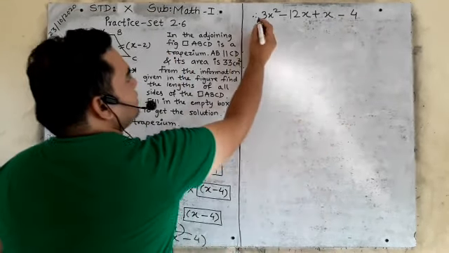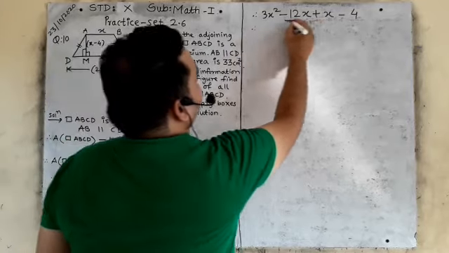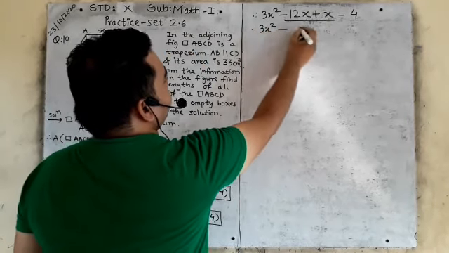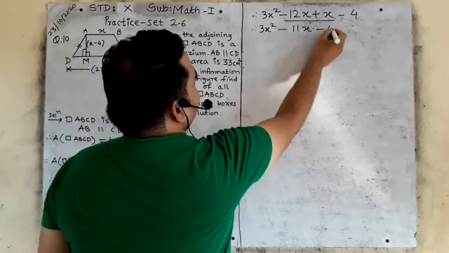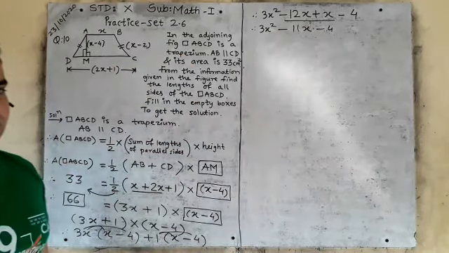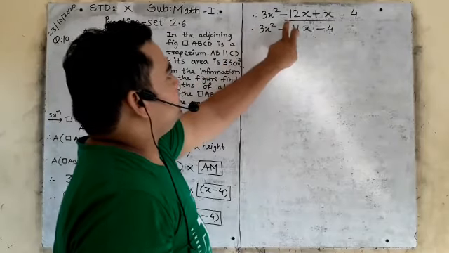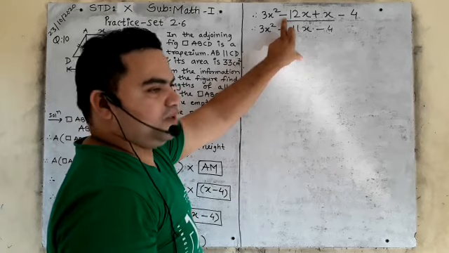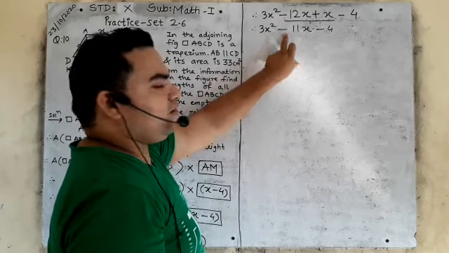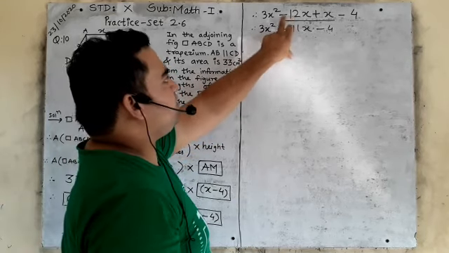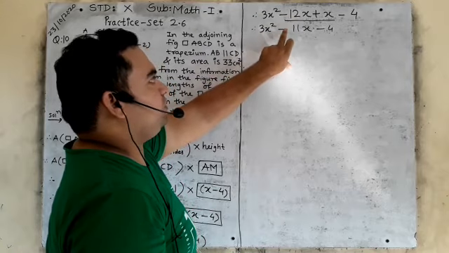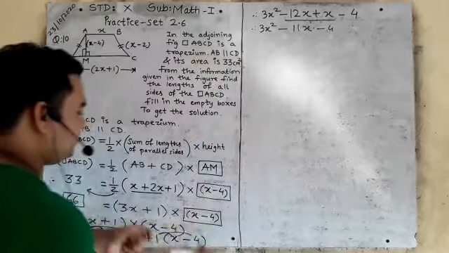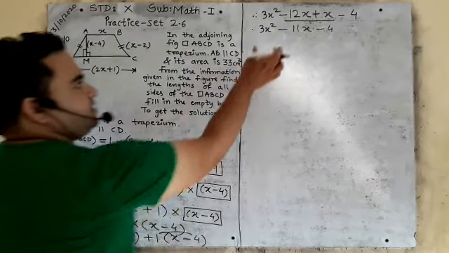Is it clear? Now how will you solve this? These two are like terms. So therefore 3x square minus 11x minus 4. Are you getting it? 3x square. 12 minus 1 is 11. Minus 12 was the bigger number, so the sign will be negative, because minus 12 is the bigger number. So minus 11x minus 4. This is the answer of these two brackets.